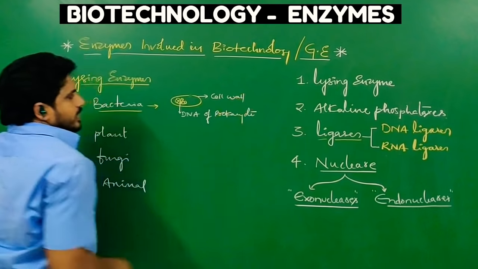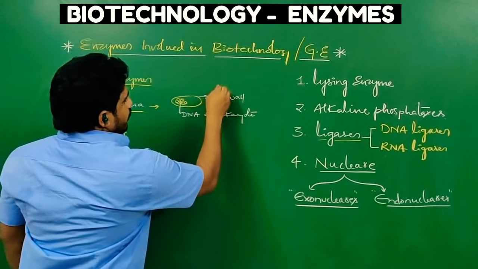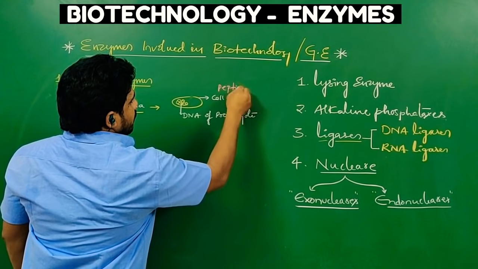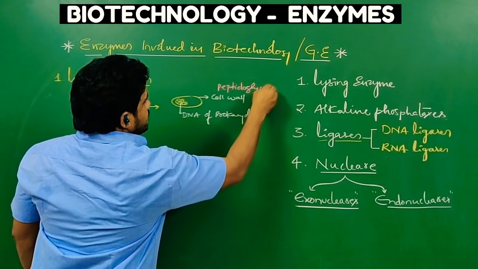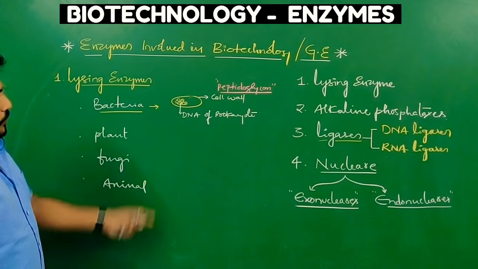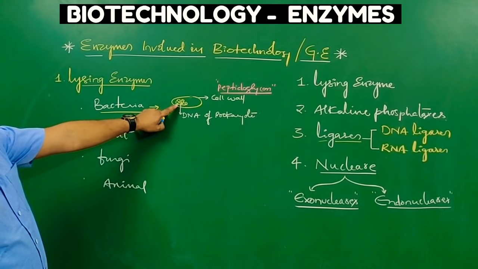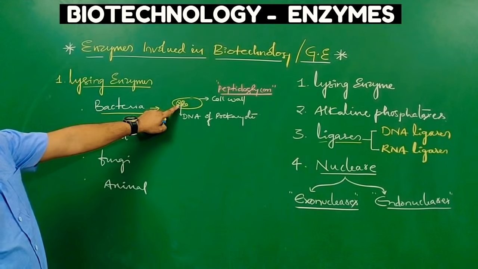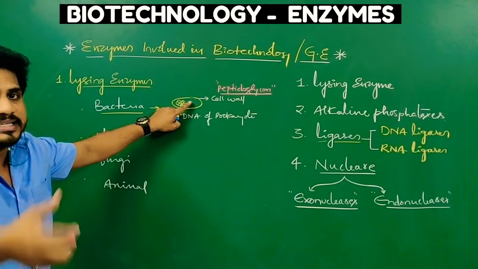The cell wall of bacteria is made up of peptidoglycan. Peptidoglycan is a component present in the cell wall of the bacteria. What you are targeting is bacterial DNA, but you have to open the bacterial cell wall first.